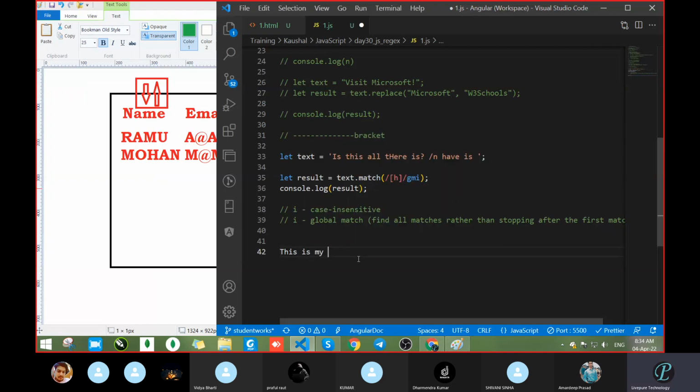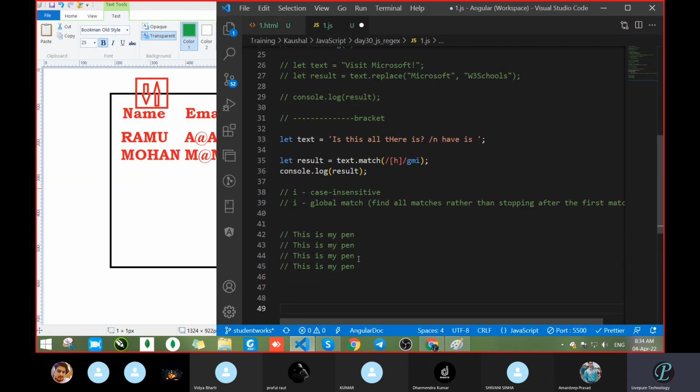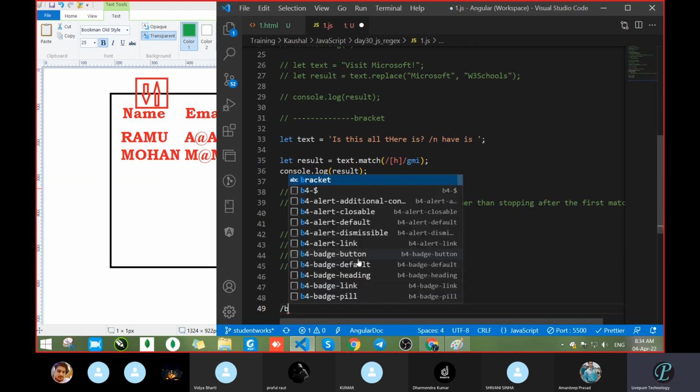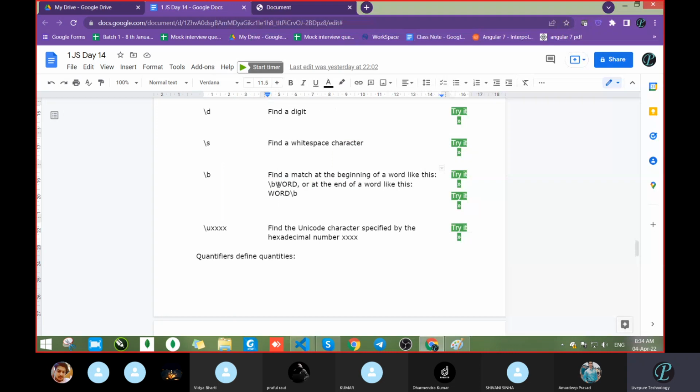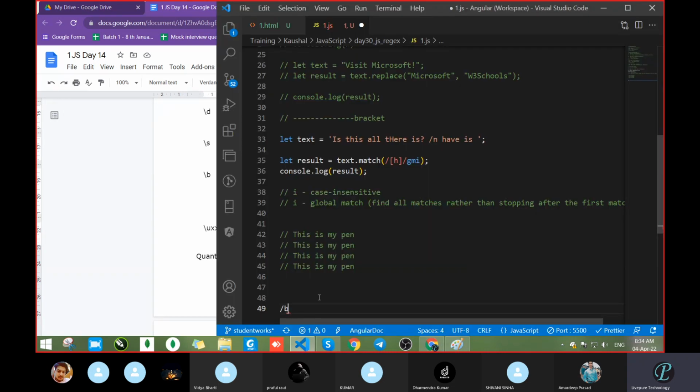Suppose I had written, this is my pen. Okay, this we want to search at the beginning, this should be available. Suppose we had copy and pasted it 4 times and we want the starting one. Take slash B and pass here the text, whatever text is there. So pass THIS like this.